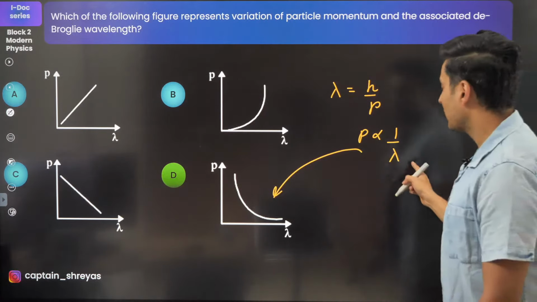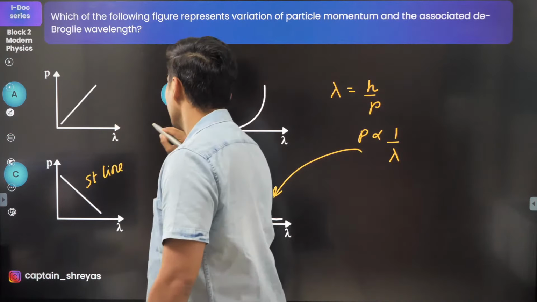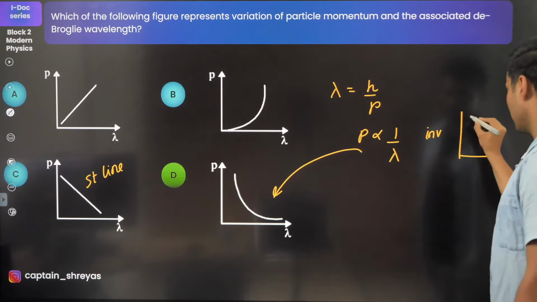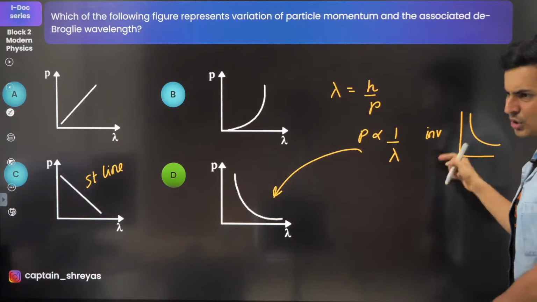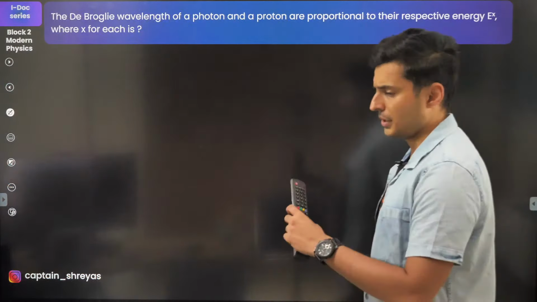C can't be the graph because this is a straight line. Whenever things are inversely proportional, the graph has to be curved. It's actually a rectangular hyperbola, but let's not get into that. Next question coming up on your screen.